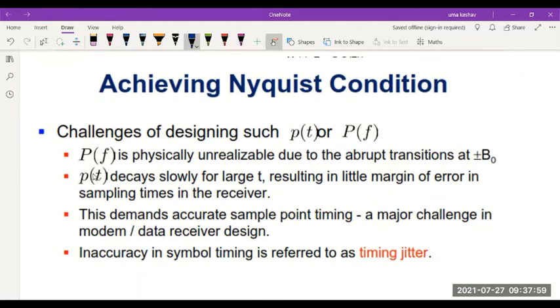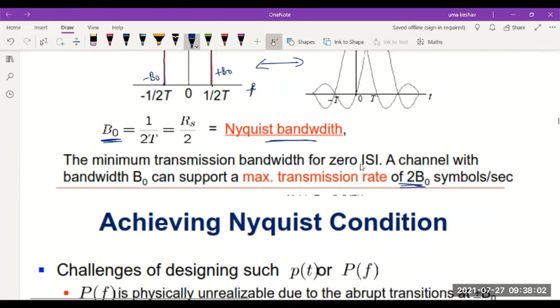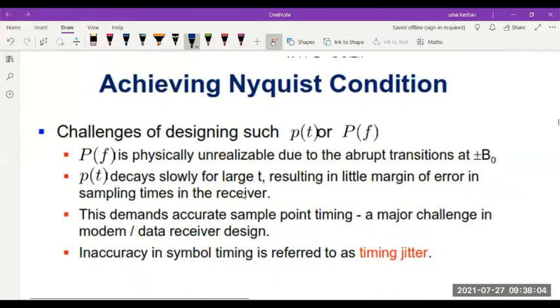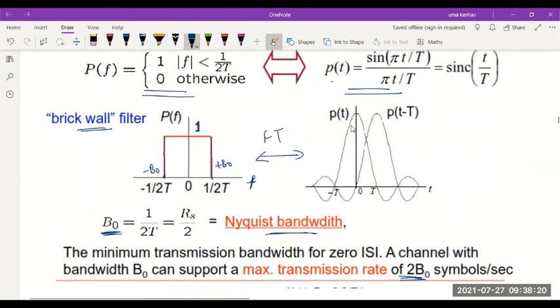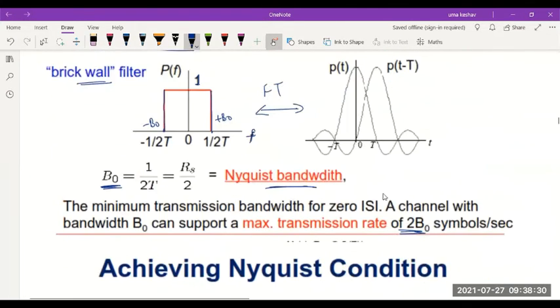Another thing is that p(t), the sinc pulse, decays slowly for large time. So it results in little margin of error in sampling times at the receiver. Ideally we said this pulse shape should account for zero ISI, but for a large time t, the decay of this sinc pulse becomes slow.